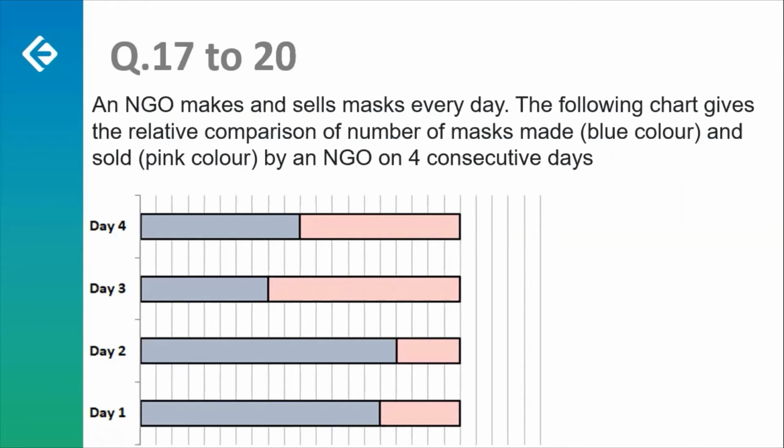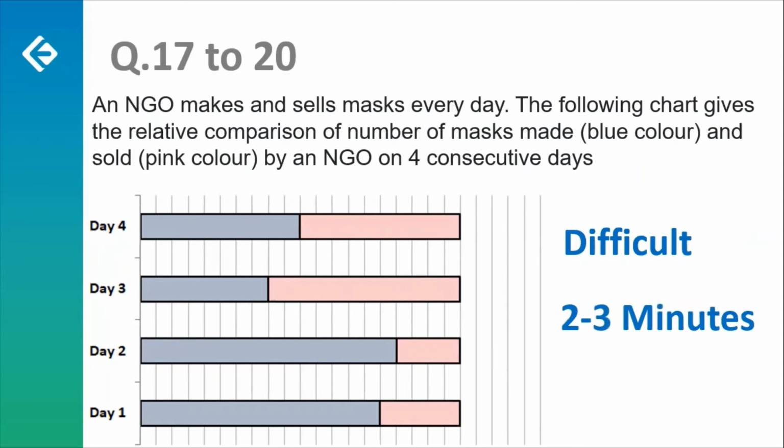So you should have left this set alone without attempting a single question. So my suggestion here is this set would be difficult. You need to spend around 2 to 3 minutes to judge the difficulty, and you understand that this is something which should not be done. So the number of questions to be attempted here is 0, right?